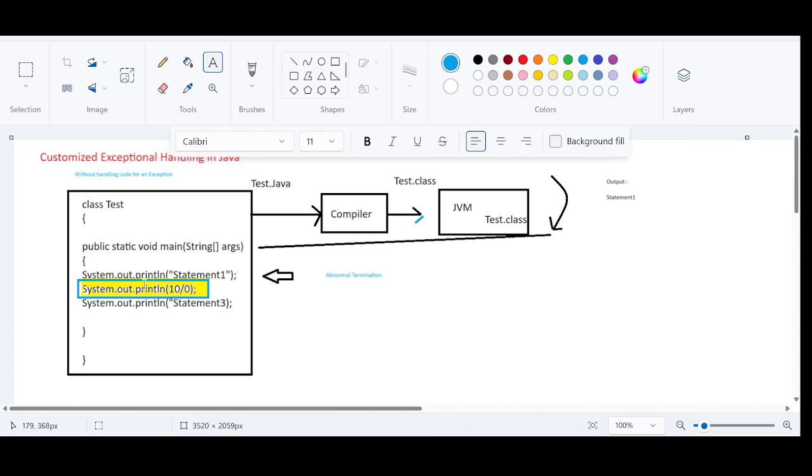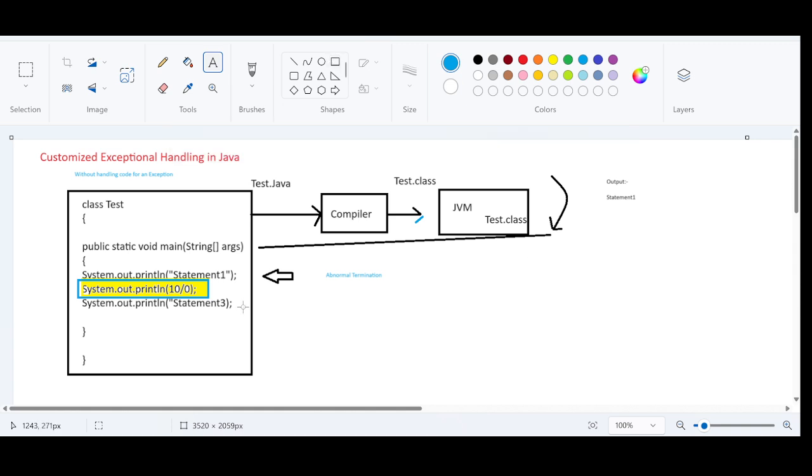So this case might not be what we call it as this case. We can accept this case because the output is going to be statement 1 and exception, and the expected statement is statement 3, right? So in real time, we might encounter the situation in a different way.